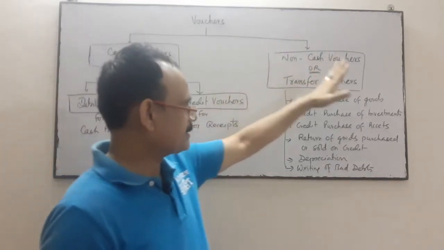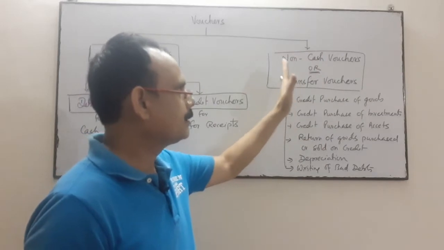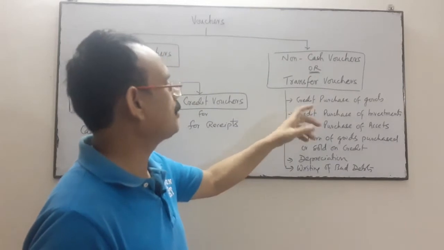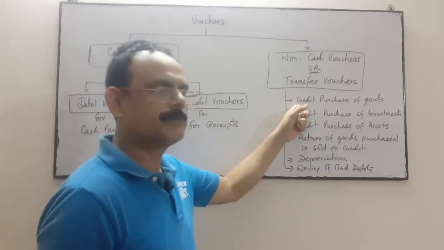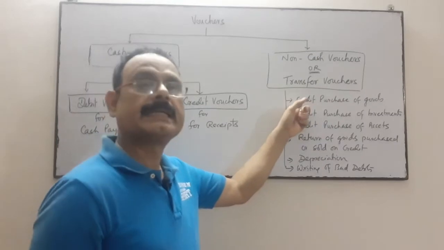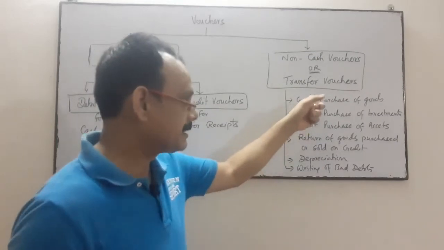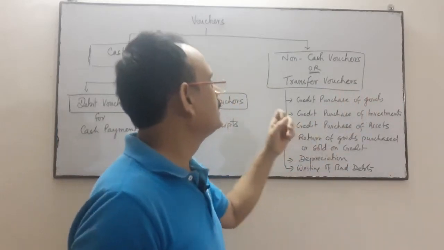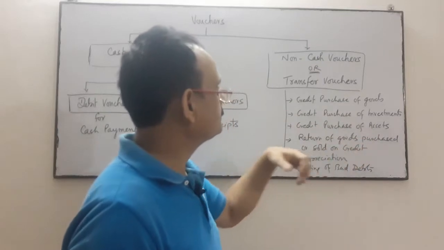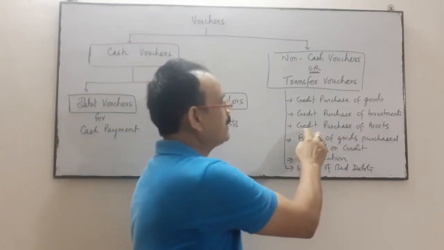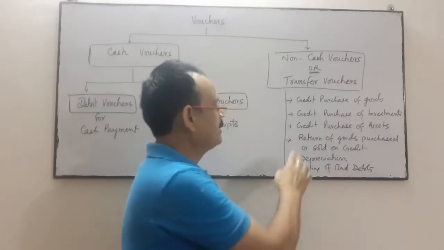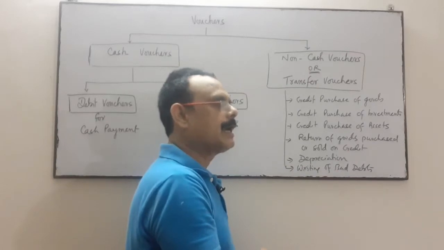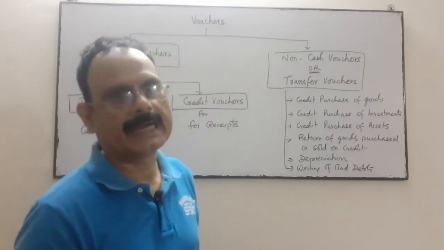For non-cash transactions we prepare the non-cash voucher, which is also known as the transfer voucher. Examples of non-cash transactions: credit purchase of goods, credit sale of goods, credit purchase of investment, credit purchase of assets, return of goods purchased or sold on credit, depreciation, and writing off of bad debts.